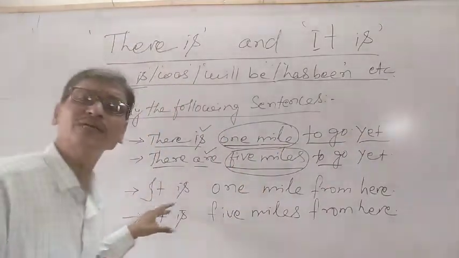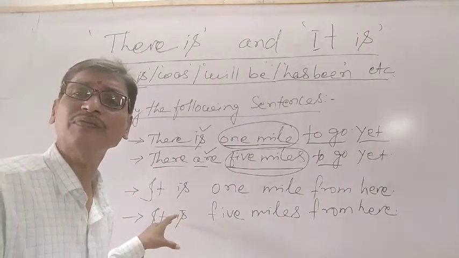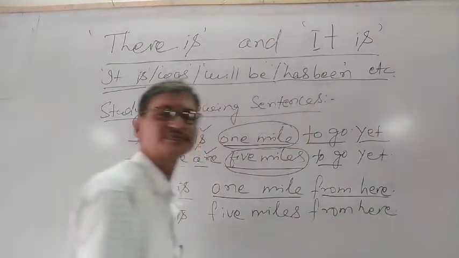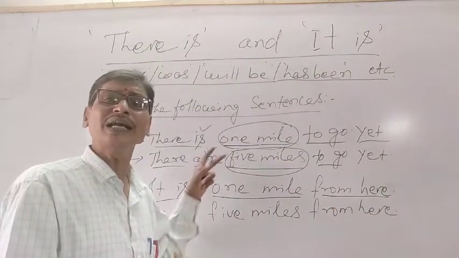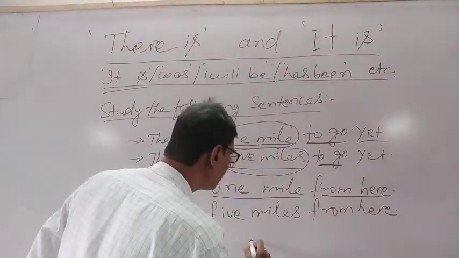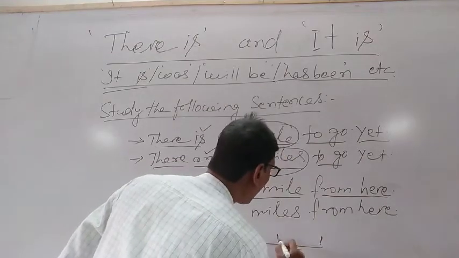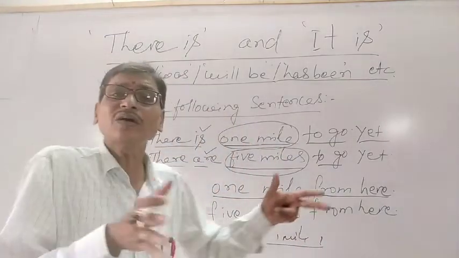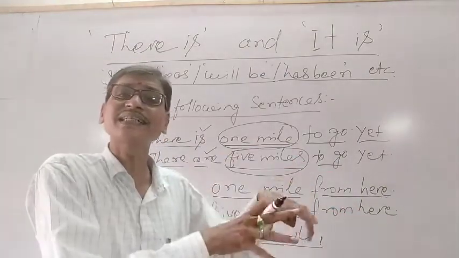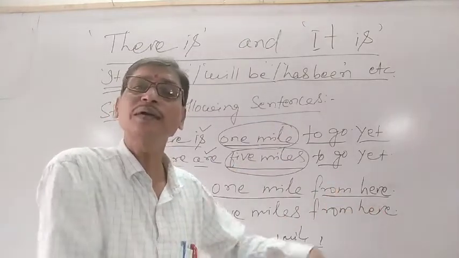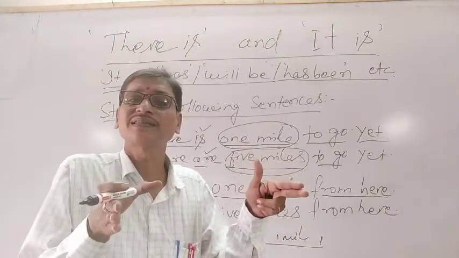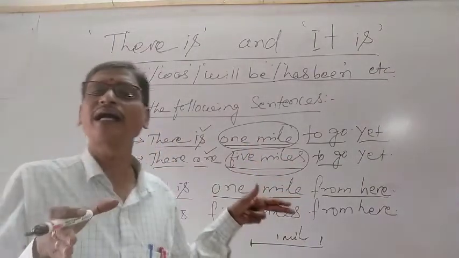But here I have also written 2 other sentences. Please carefully concentrate. It is 1 mile from here. Here we are not talking about existence. We are talking about the totality. That means from here to here is 1 mile. We are talking about the distance. Understand? We are not talking about something existing that we have to accomplish. Here it is talking about the complete distance. So, it is 1 mile from here.